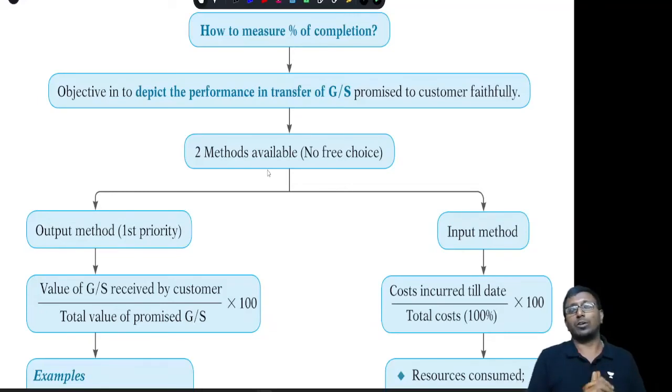Then I am supposed to recognize only 50% of the revenue. But my job is actually done; I have done 100% of it, just delivery is not done. Still, I have to recognize only 50%. Sometimes it may not make sense. Under that circumstance, better you go with the input method. Input method is nothing but based on the cost: the cost incurred till date divided by the total contract cost for 100%, into 100, you should apply.